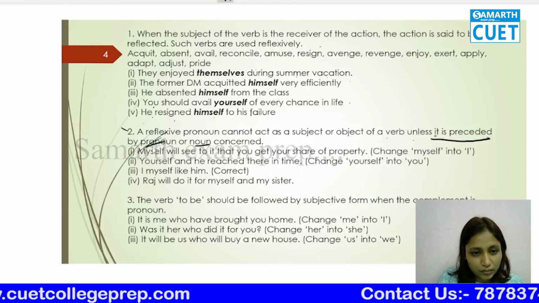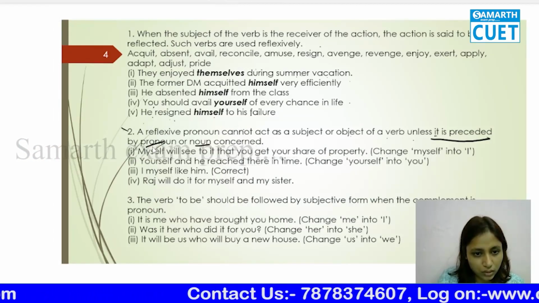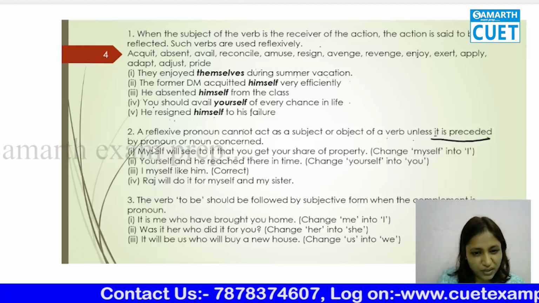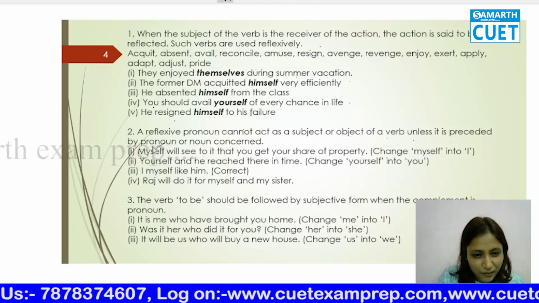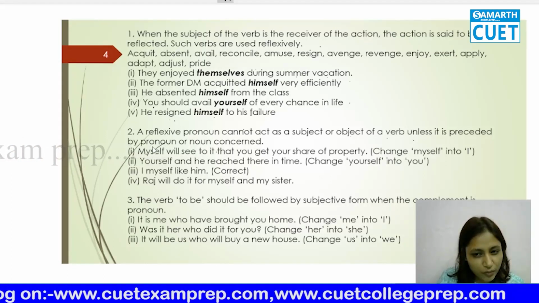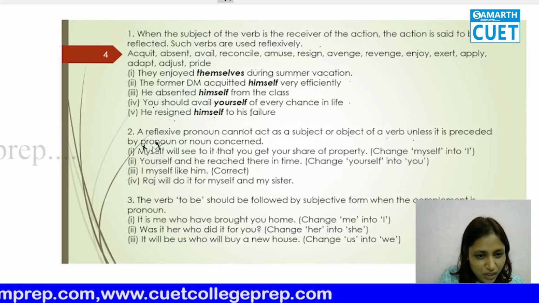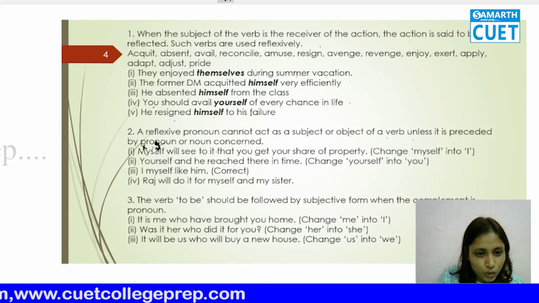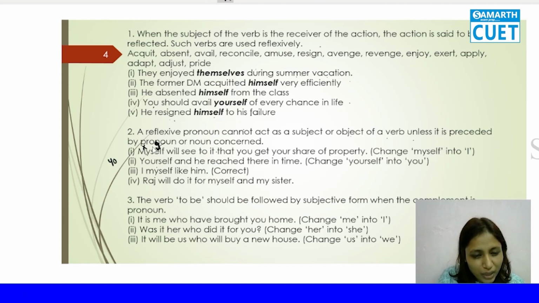So, for example, "Myself will see to it that you get your share of property." What is myself? No, I will see to it. "Yourself and he reach there." What is yourself and he? It should be you and he reach there in time.